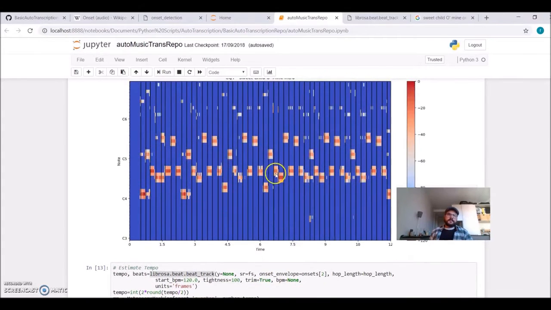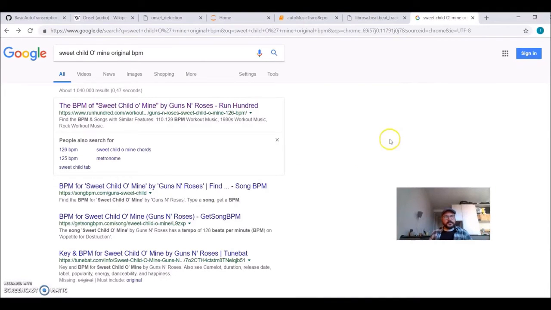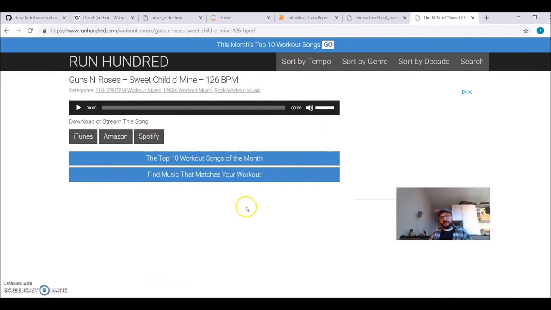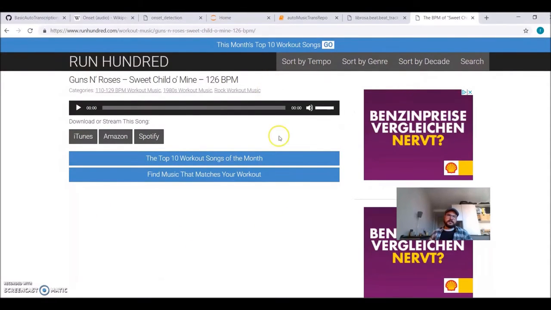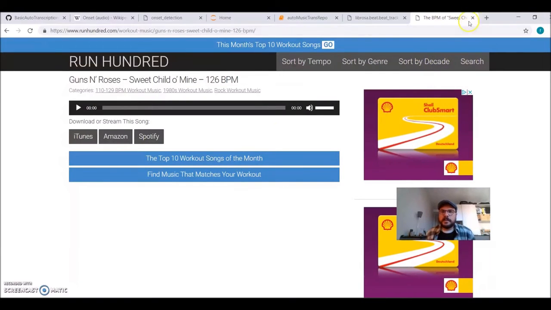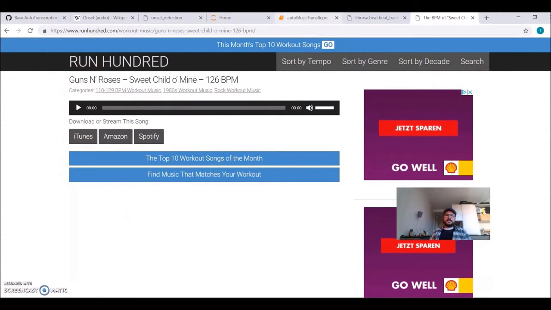So with this information, I would like now to calculate the tempo, the BPM of the song. With some internet research, I found in many places that Guns N' Roses' Sweet Child O' Mine has a BPM of 126, so 126 beats per minute. I've seen some more or less, but in this region.